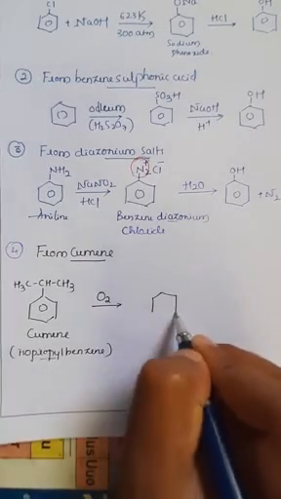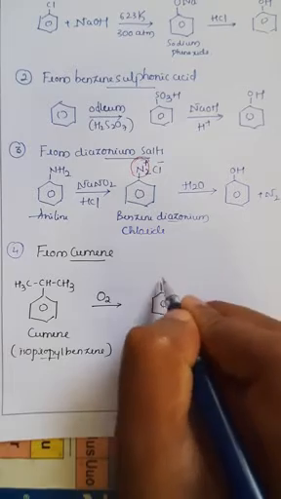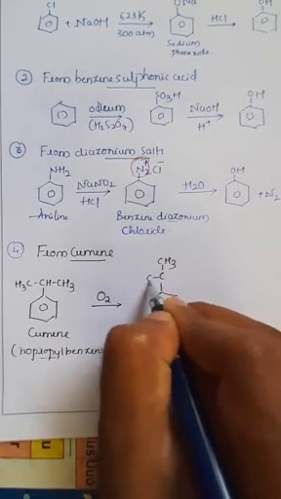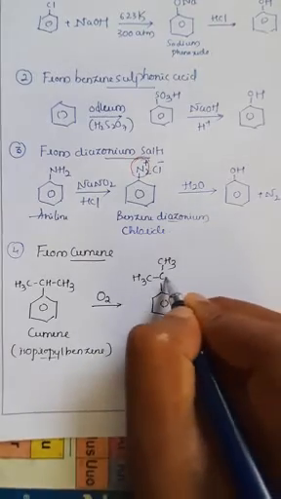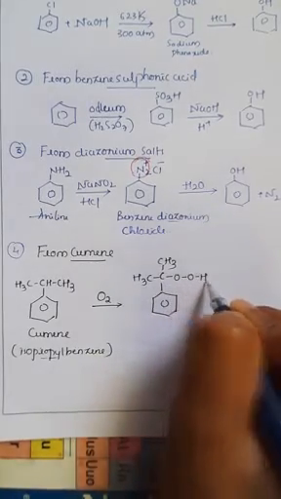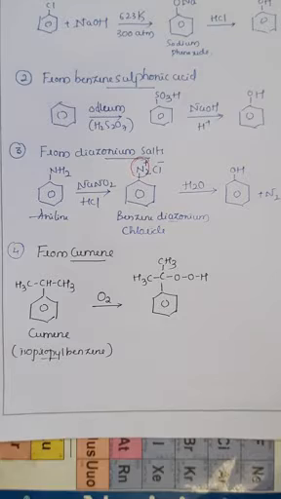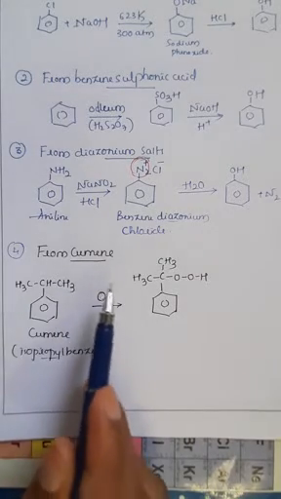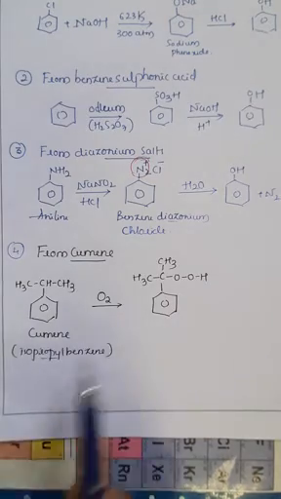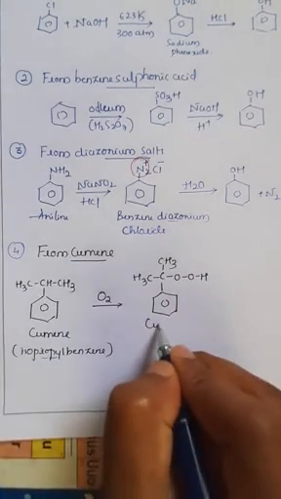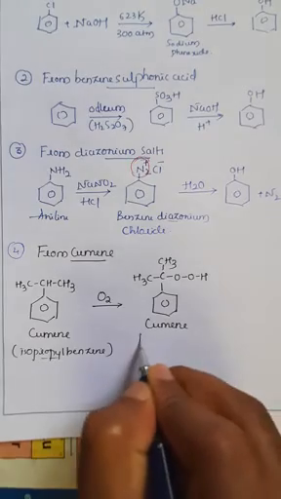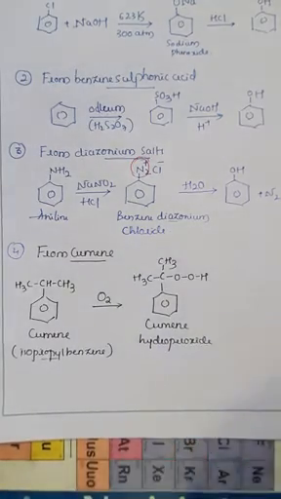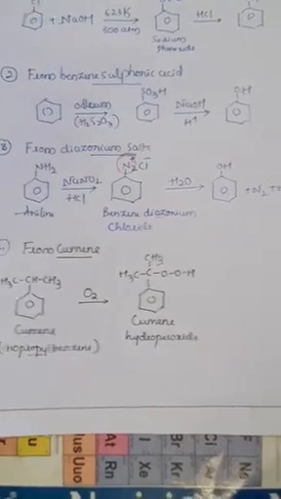So cumene will convert into cumene hydroperoxide, that is CH3, right? So CH3, and it is OOH, right? So these are the molecules which are converted from cumene. So in presence of oxidation or addition of oxygen, the cumene can be easily converted into cumene hydroperoxide, right? So they can be easily converted into cumene hydroperoxide.